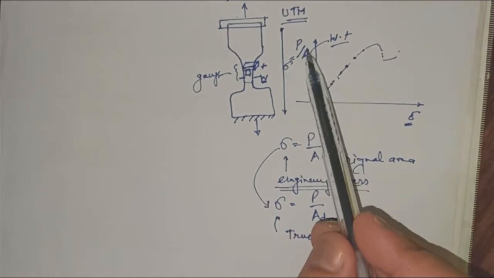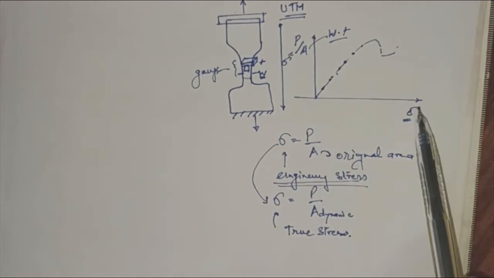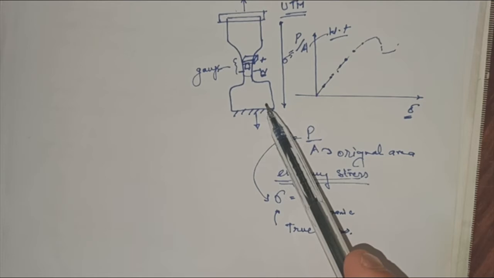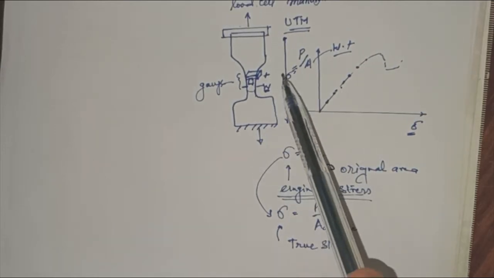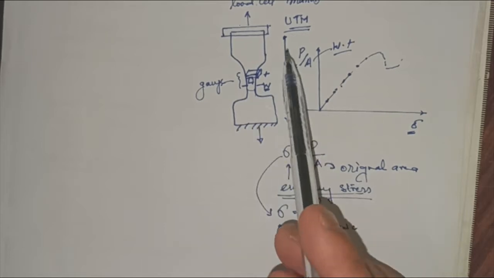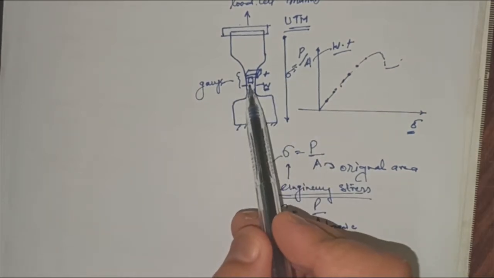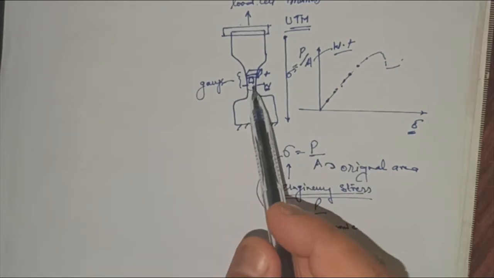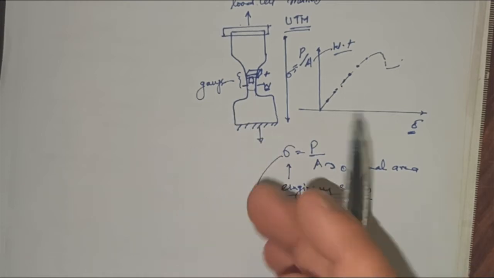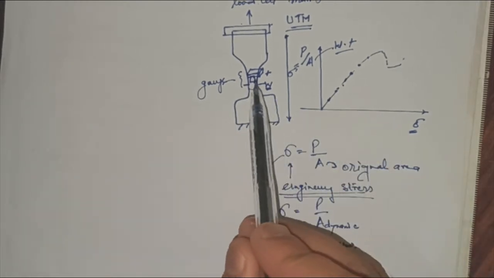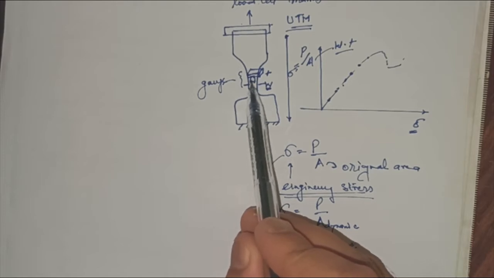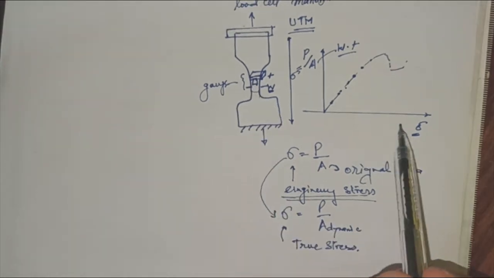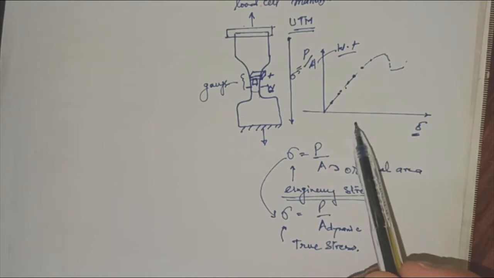So you can measure the stress through this, but don't measure the strain through the displacement given by this. There are various factors that give you a wrong displacement. So we put a strain gauge here. Sometimes people also measure the strain by an extensometer. That's a different thing. But you can measure strain by putting strain gauges on the two sides and recording it. You can directly get it.